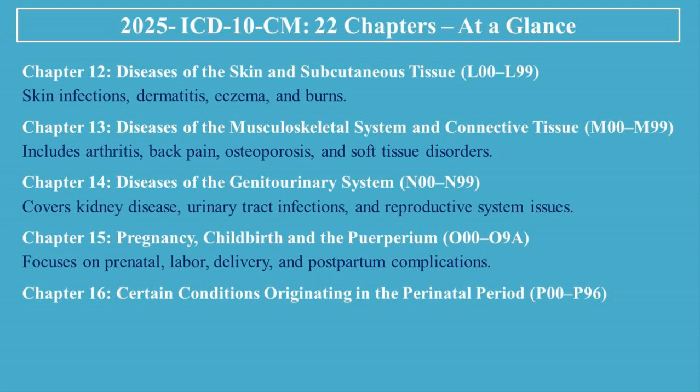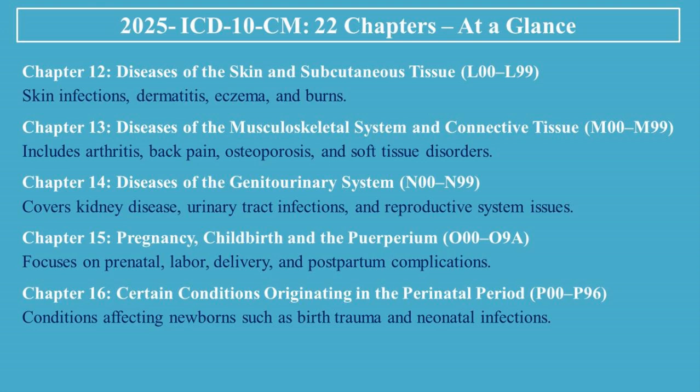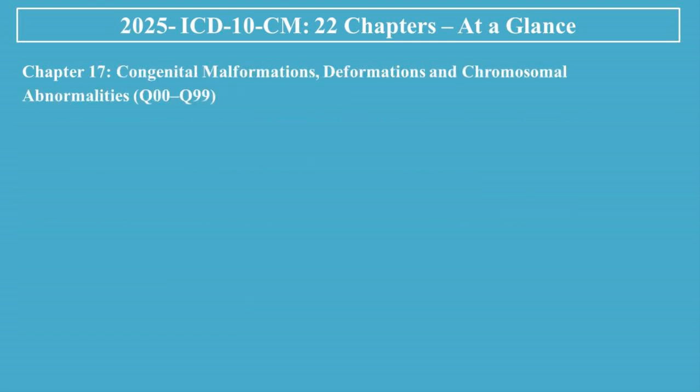Chapter 16, Certain Conditions Originating in the Perinatal Period, P00 to P96. Conditions affecting newborns such as birth trauma and neonatal infections. Chapter 17, Congenital Malformations, Deformations and Chromosomal Abnormalities, Q00 to Q99. Covers genetic and structural defects present from birth.